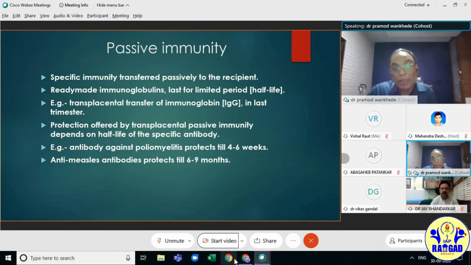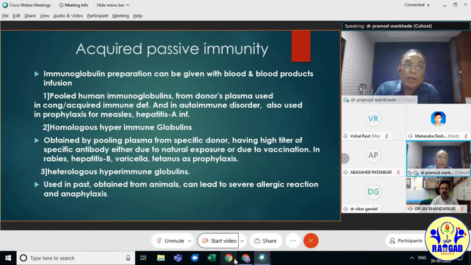That's why we give vaccination from birth, because this antibody doesn't last long and does not protect for more than 4 to 6 weeks. Anti-measles antibodies last up to 6 to 9 months, and that's why we give the vaccination at the age of 9 months, when the transferred antibody starts declining.